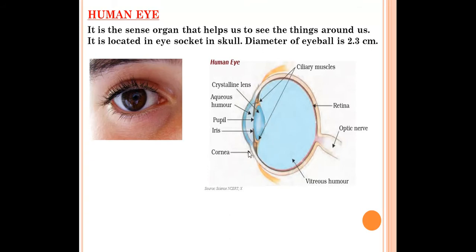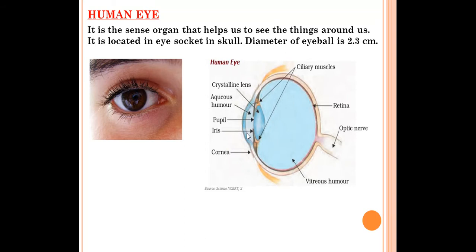The crystalline lens merely provides a finer adjustment of the focal length required to focus objects at different distances on the retina. It is the most important structure through which images are formed on the retina.